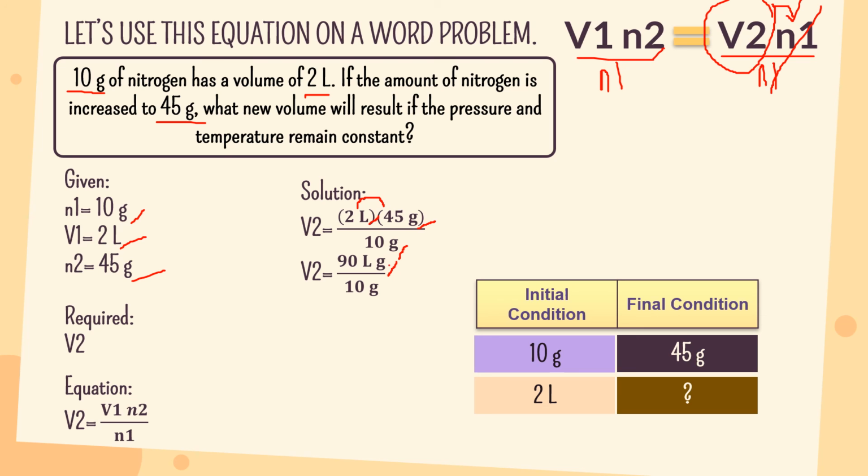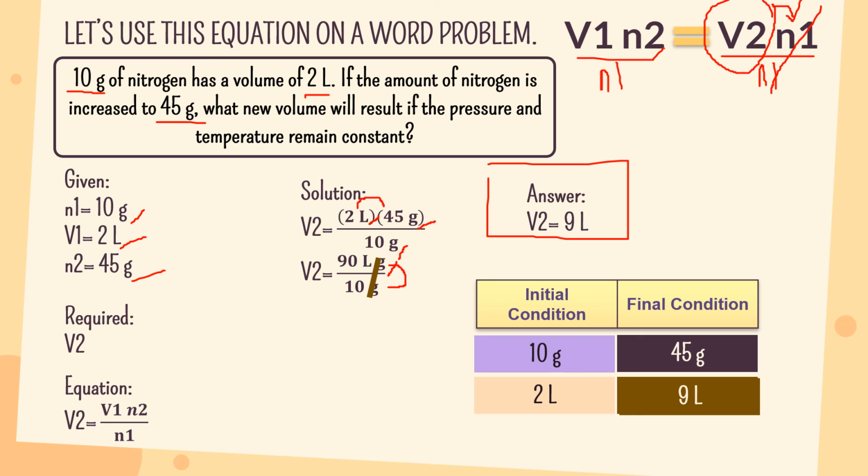Now all you have to do is divide 90 liter grams by 10 grams to get our final volume. So 90 divided by 10, we will have 9. We get the unit liter because we need to cancel out the grams, and the unknown is a volume.